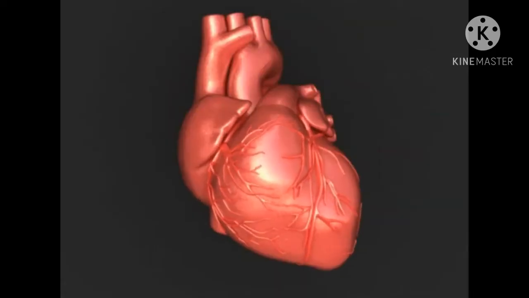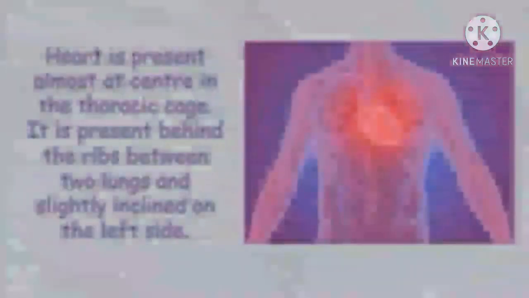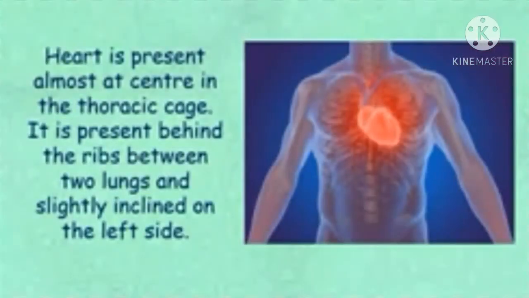Heart. We'll study the structure and function of the heart. The heart is present almost at the center in the thoracic cage. It is present behind the ribs between the two lungs and slightly inclined towards the left side.